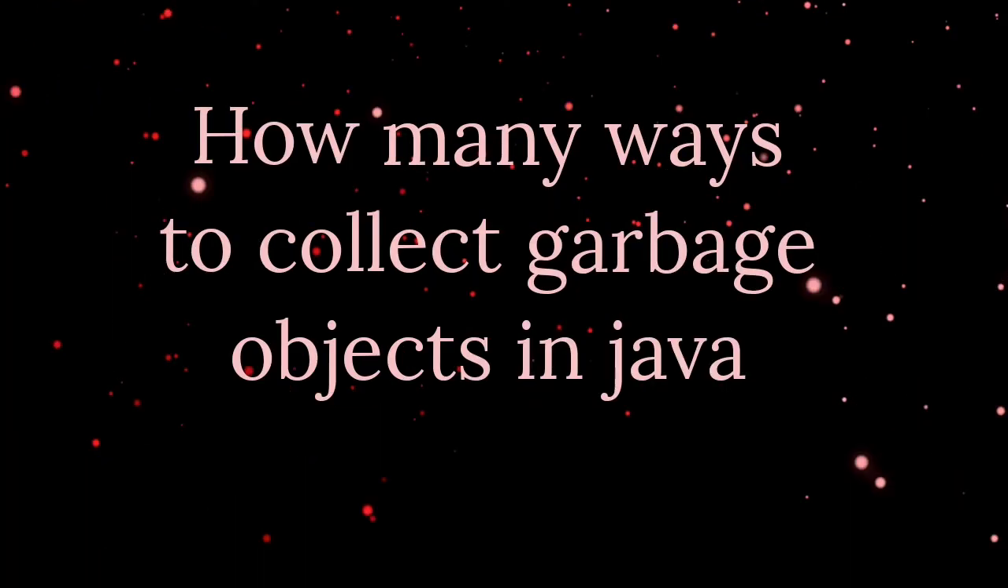Next question was also based on garbage collection only, that is how many ways to collect garbage objects in Java. So I think there are 3 to 4 types, that is serial, concurrent, and some algorithm was there, mark and sweep. So you can just google it and read some more detail.